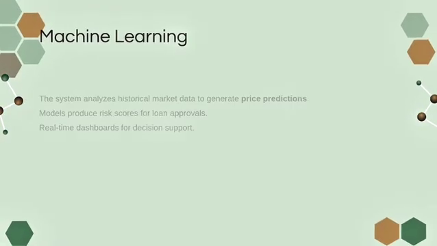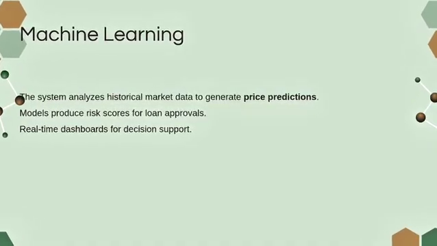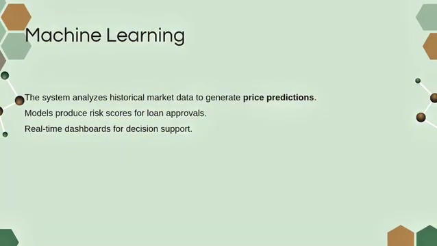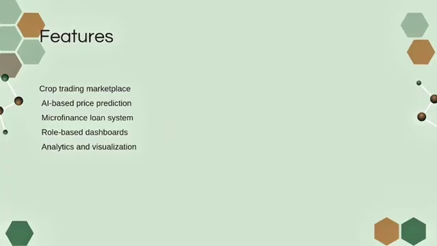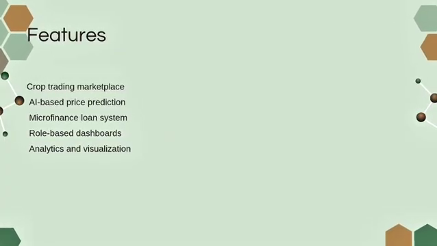Machine learning analyzes historical data to predict crop prices. It also calculates risk scores for loan approval. Results are shown using dashboard. The main features include crop trading, price prediction, loan system, role-based dashboards, and analytics.